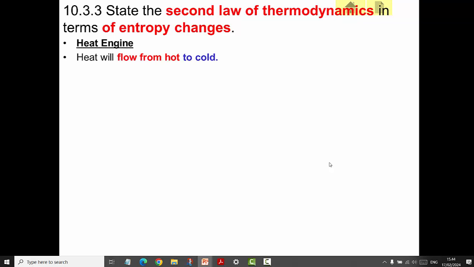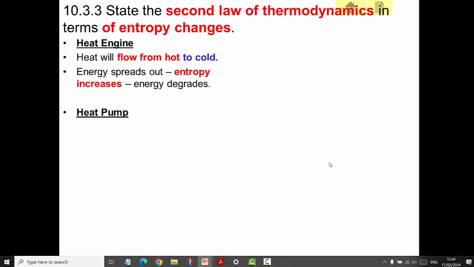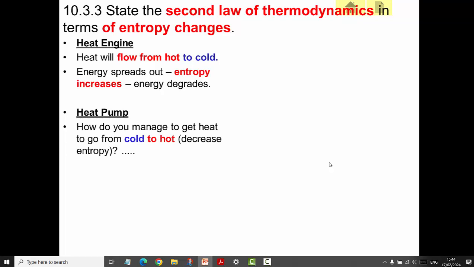A heat engine, the heat will flow from hot to cold. So we know that the energy spreads out, so entropy increases as the energy degrades. What about a heat pump? How do you manage to get heat to go from cold to hot? In other words, it becomes more ordered if it goes from cold to hot. In other words, you decrease the entropy.